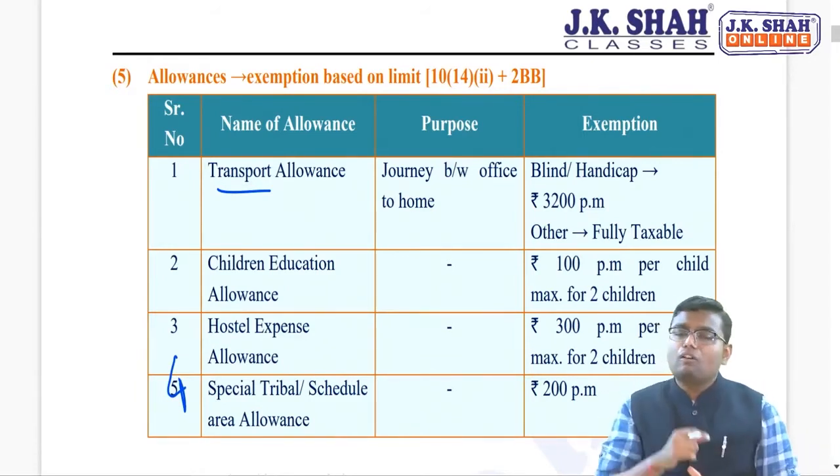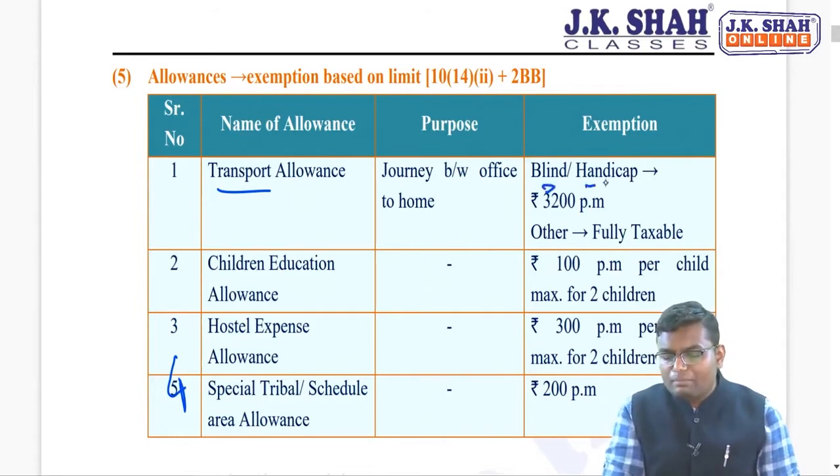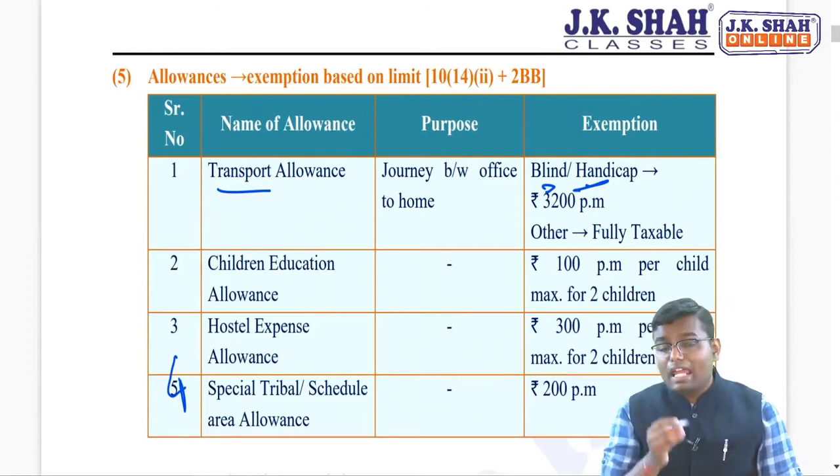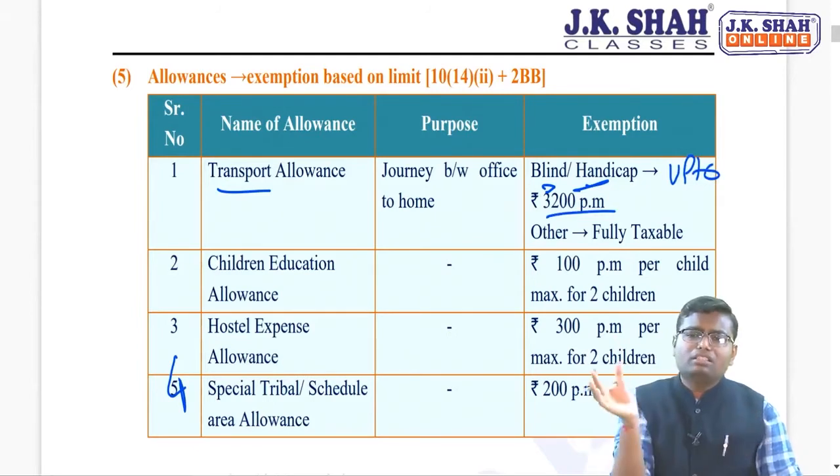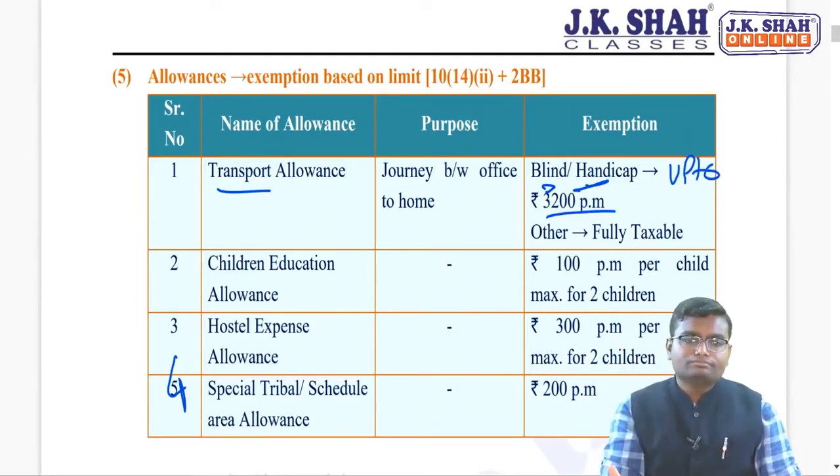Transport allowance is fully taxable. But if transport allowance is given to a blind person or a handicapped person or a disabled person, for them the exemption will be up to 3,200 per month. That means whatever you are receiving or 3,200 per month, whichever is lower. But this exemption is only when you are a blind, handicapped or disabled person.